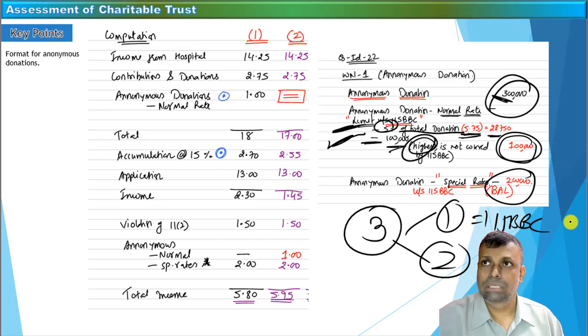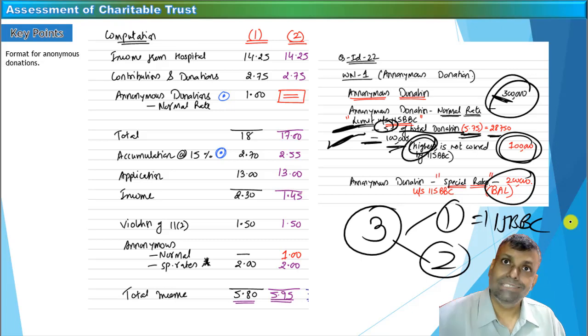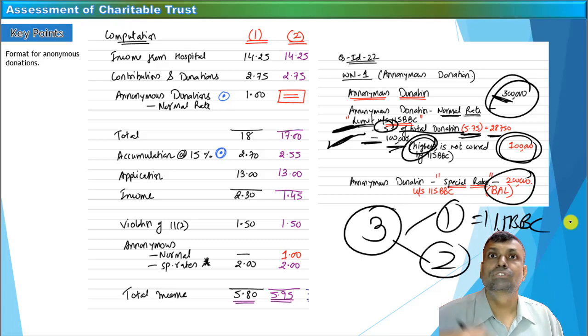Now here, friends, you have to remember, some people have a misconception. They say that what is not covered by 115BBC is not taxable. It is not like that. See, 115BBC not applicable means the special rates of tax not applicable. 115BBC is all about special rates of tax. So it will be taxable, but under the general provisions. The special tax liability calculation will not be done.